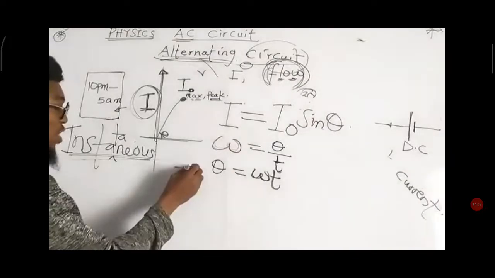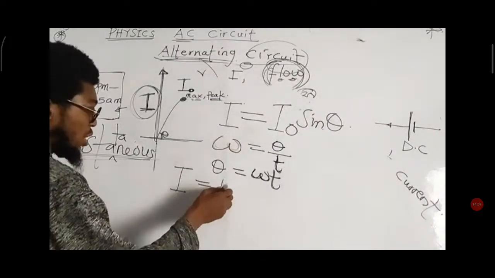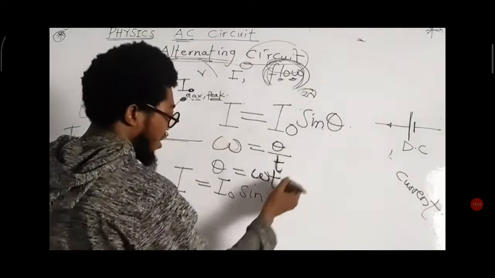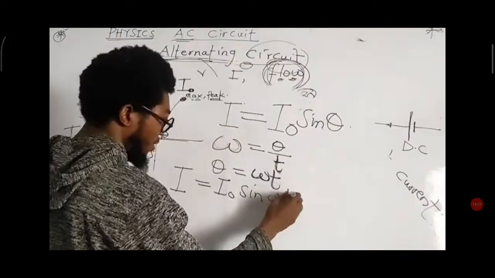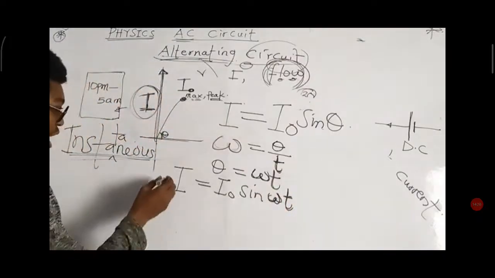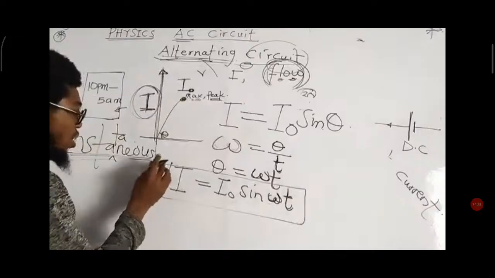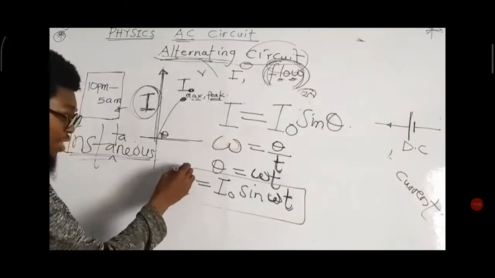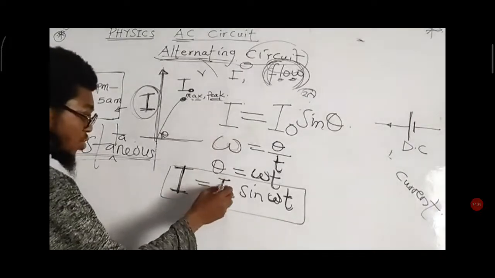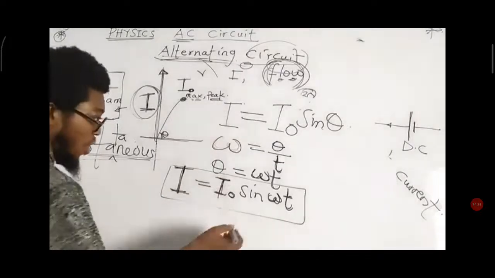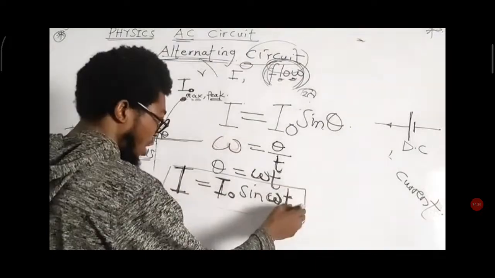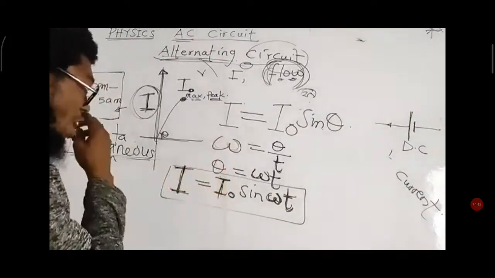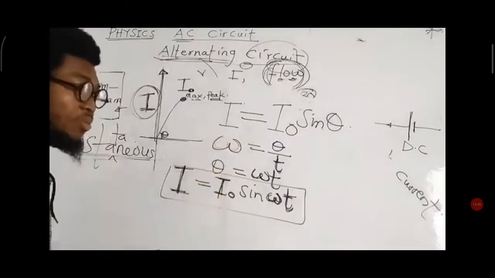Therefore, the instantaneous value of current is equal to the maximum value of current sine omega t. So this is how we create an expression. From this simple expression, the value here is called what? The instantaneous value of current. The value here is called the peak or maximum value of current. The value here is omega and t is for time. The omega t is the same as theta, and you can replace that with theta.